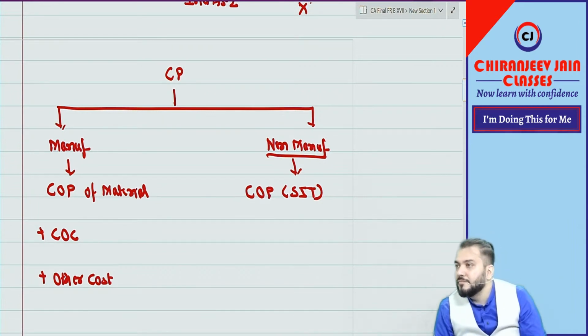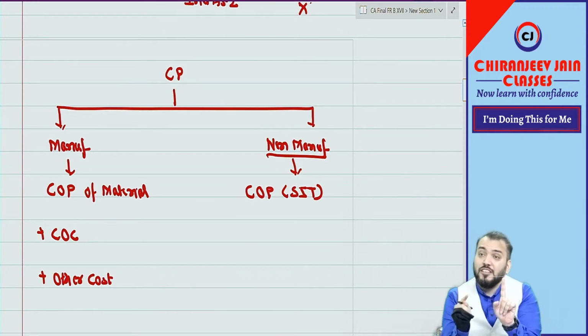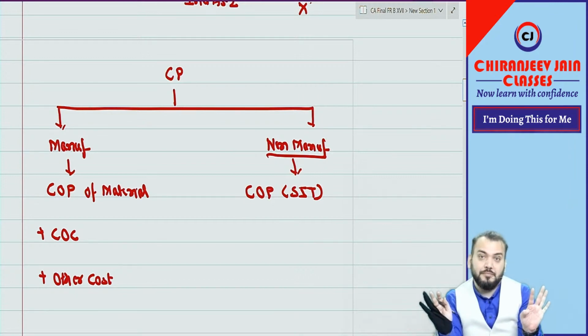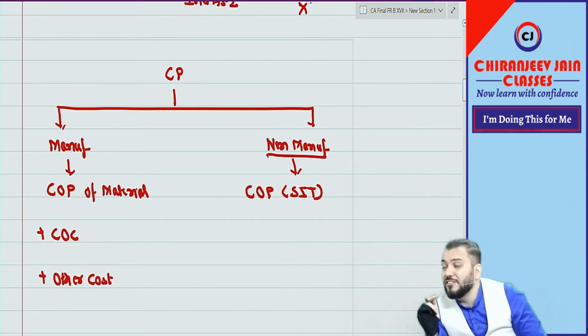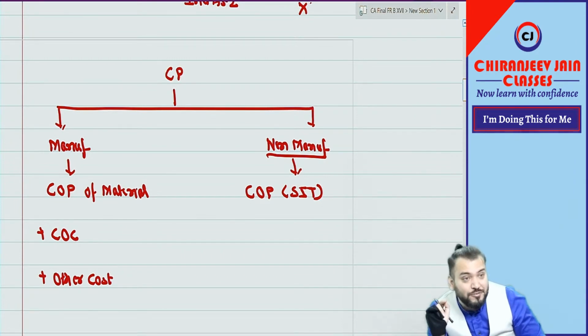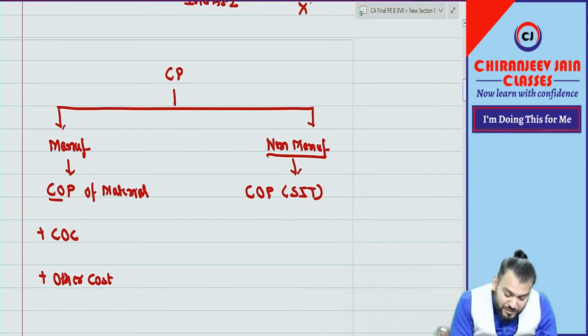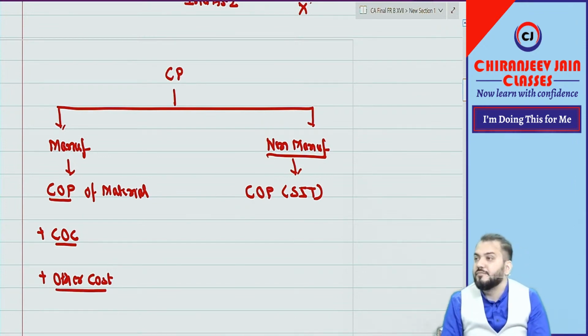Have you understood? Correct. This point you understood? Now, when I am saying cost of purchase, it does not mean purchase price. It means it will include other cost also. I hope you are understanding. So we need to now understand what is cost of purchase, what is cost of conversion, what is other cost.